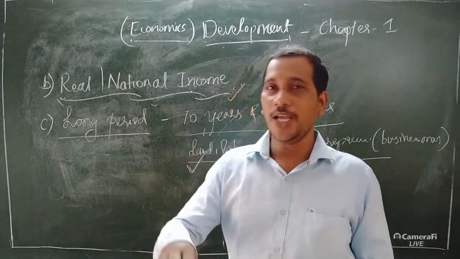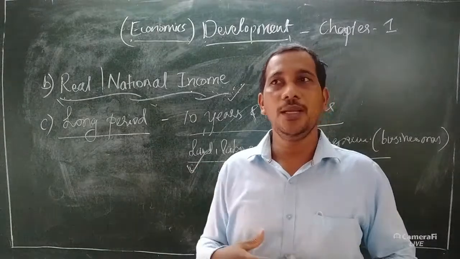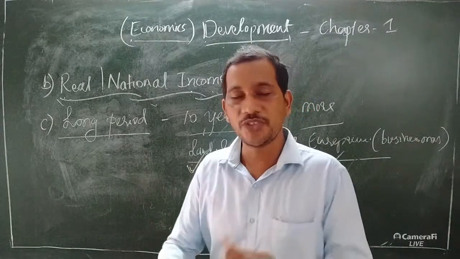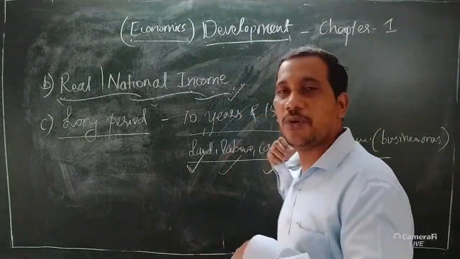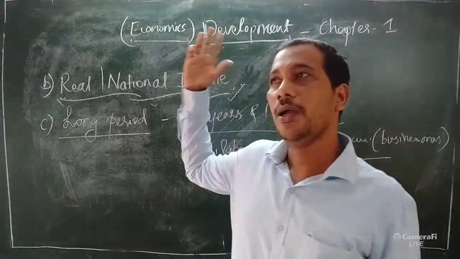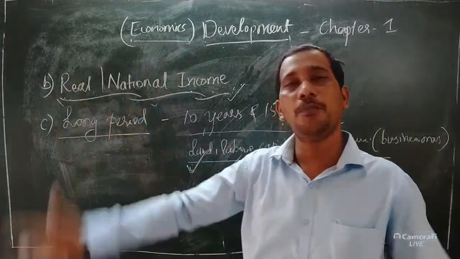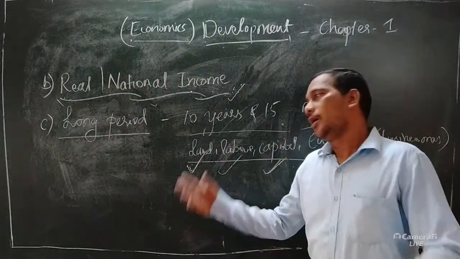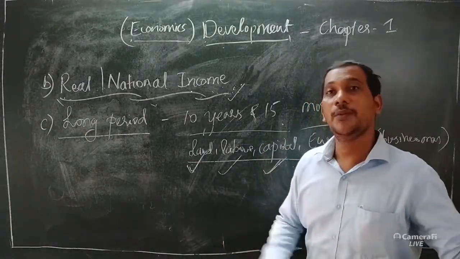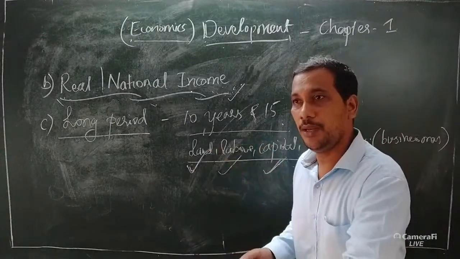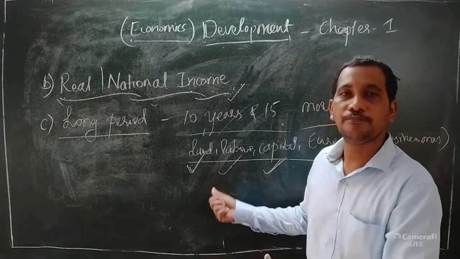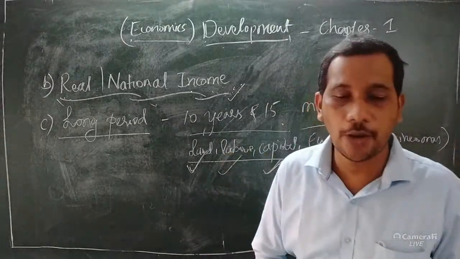If a person's real national income is increased, automatically his standard of living is also improved, and he wants to purchase more and more goods. That is the benefit for the entrepreneur, and it increases the national income, so development is also possible. So in this way production is also important. It should be sustained, even the purchasing power of the people, and the production should be stable also. This is also a reason for the country's development.